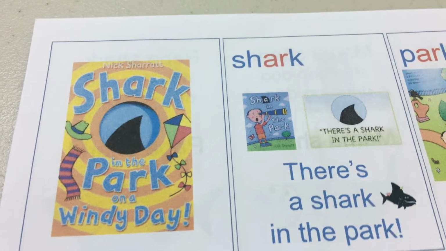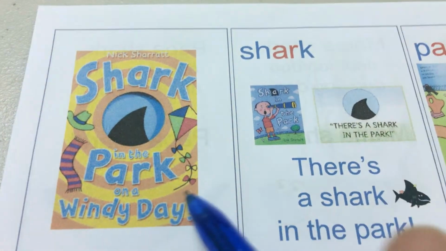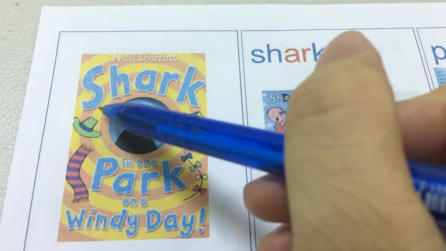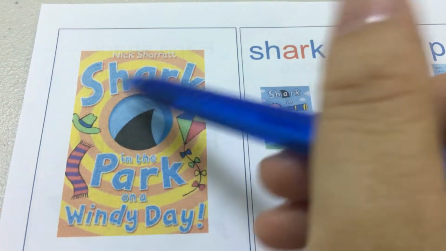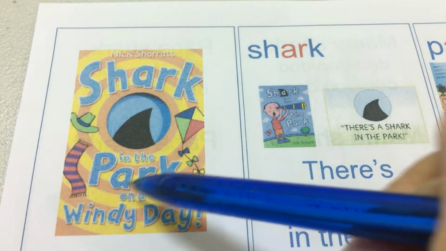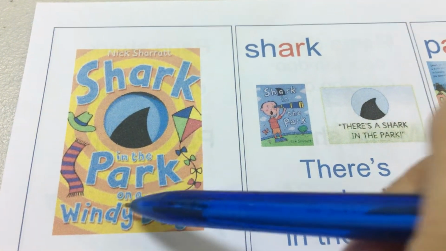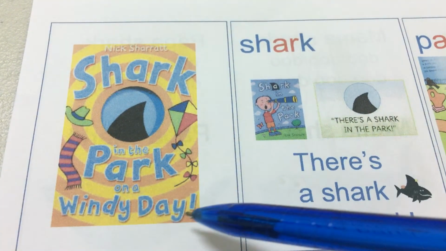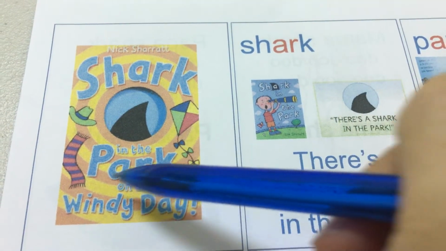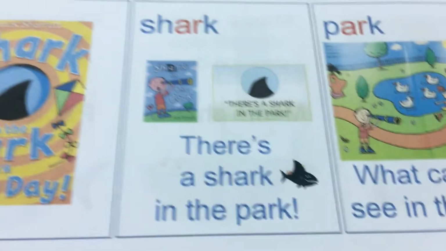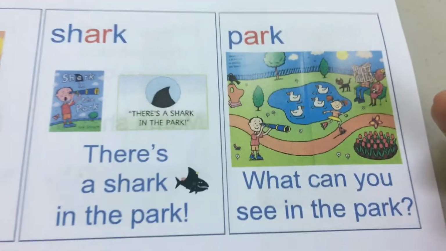好，我们来看这一本《Shark in the Park on a Windy Day》。Shark in a park on a windy day. Shark 鲨鱼，Shark 在哪里呢？In the park 公园。Shark in the park 什么样的天气呢？On a windy day 什么日子？On 用 on a windy day. Shark in the Park on a Windy Day by Nick Sharratt 作家很有名的作家。